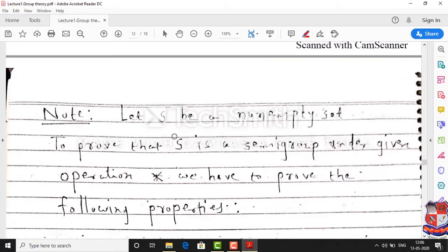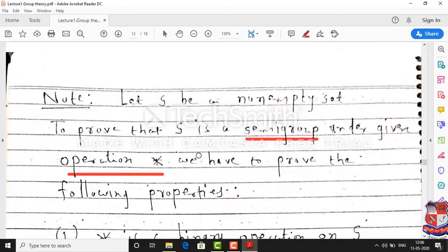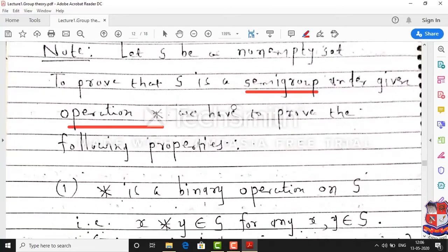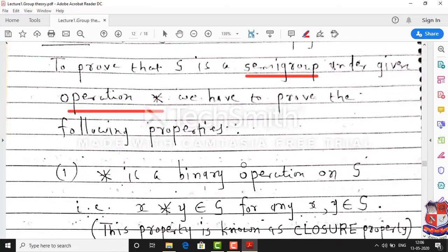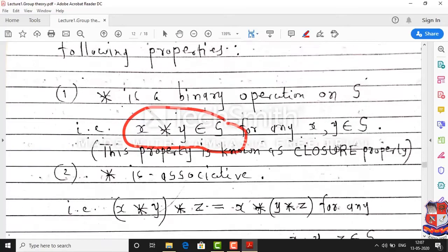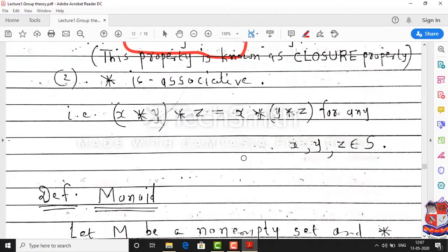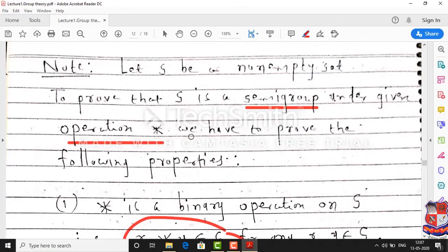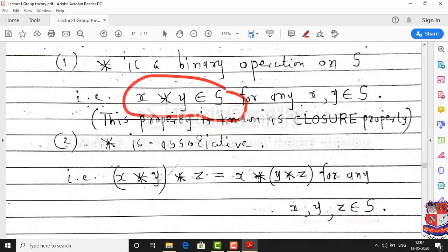So if we are given a non-empty set and we want to show that S is a semigroup under operation star, then you have to show that star is a binary operation and that it is associative. The first property you have to show is that star is a binary operation on S. We know that star is a binary operation if x star y is a member of S for any x, y belonging to S, and star is associative. So it is simple to show that an algebraic system is a semigroup.